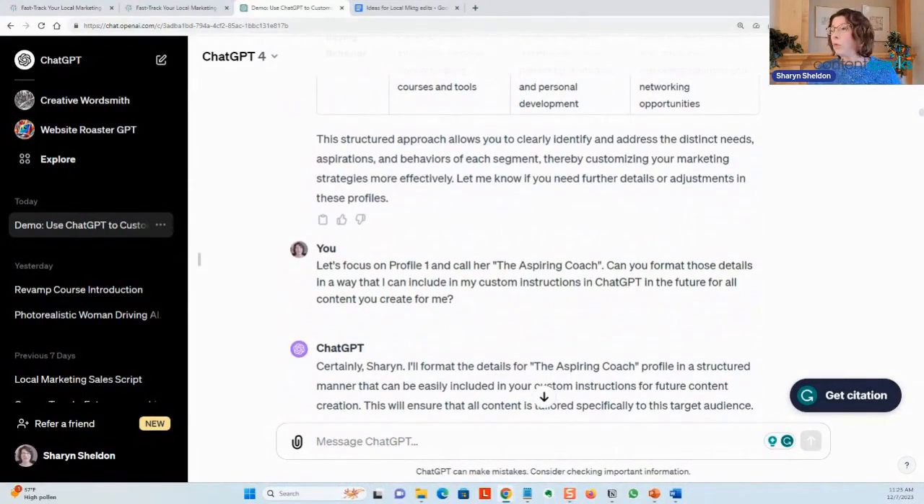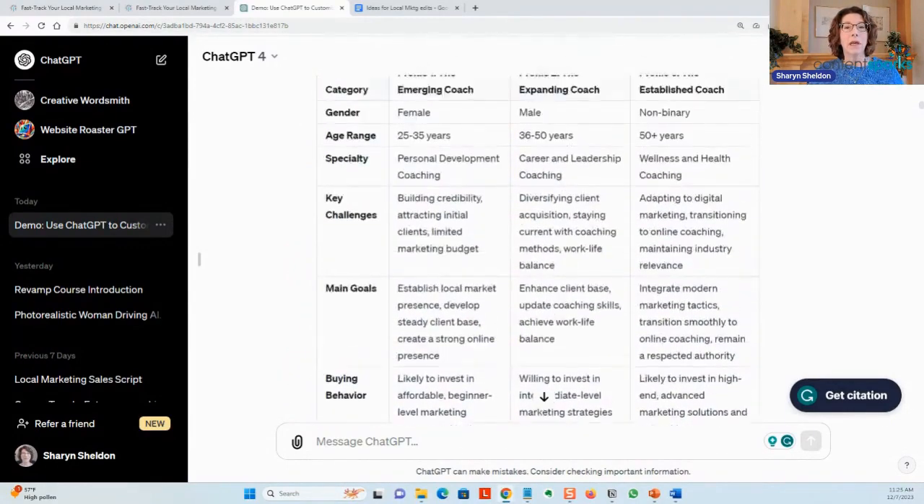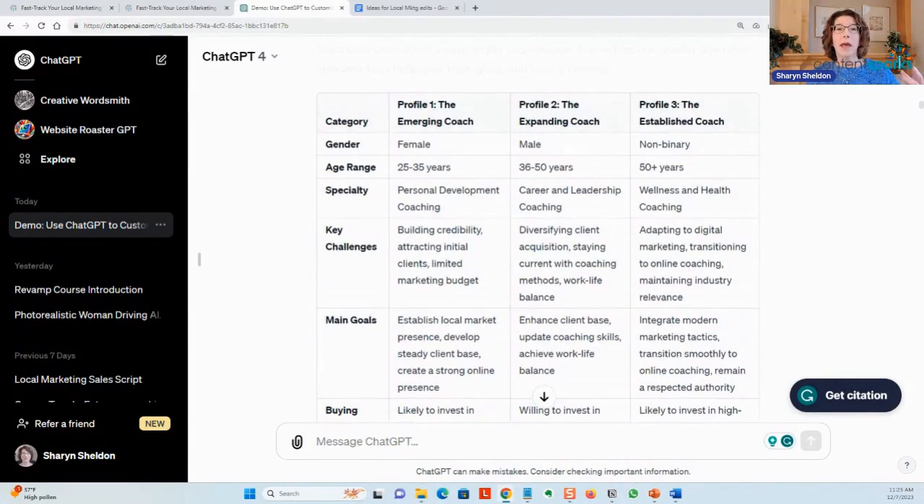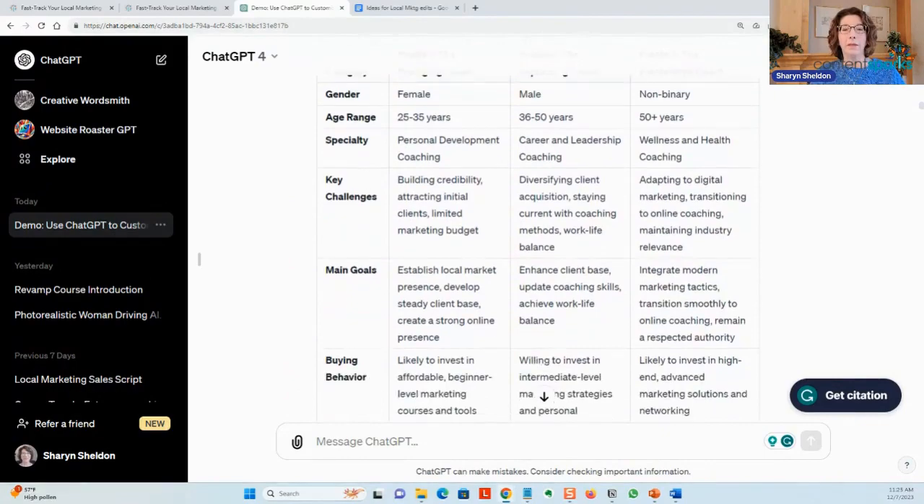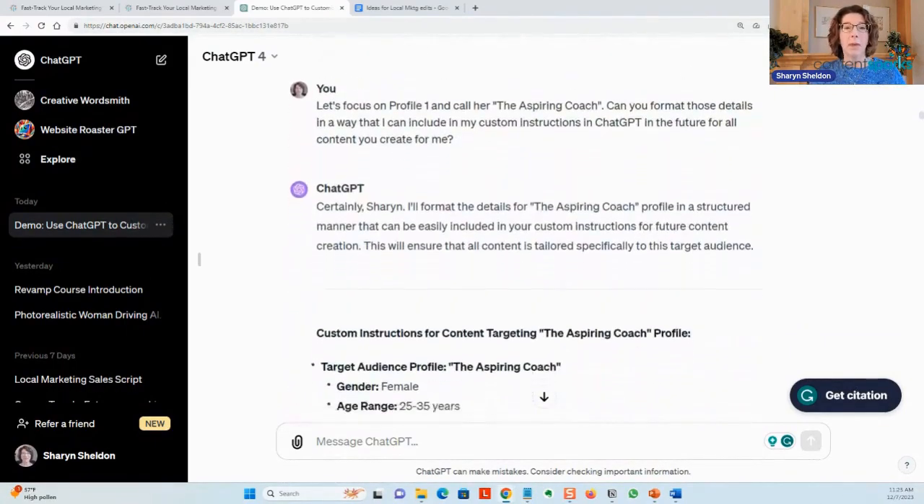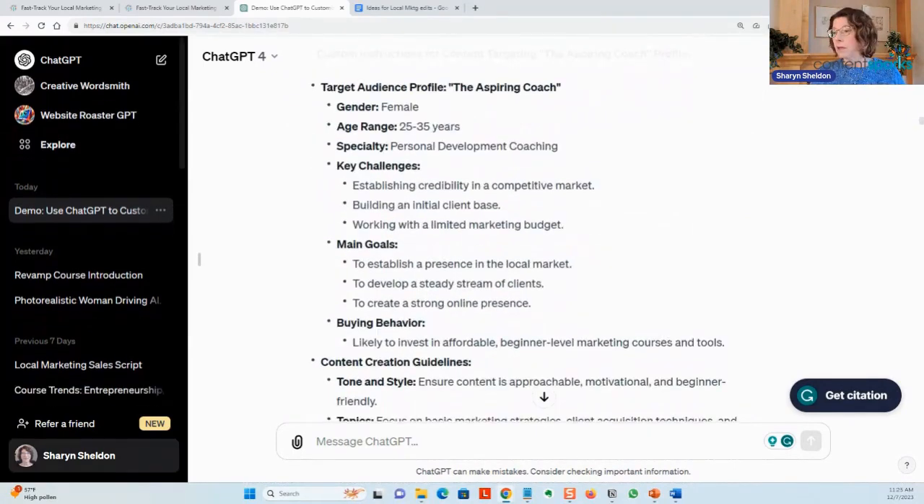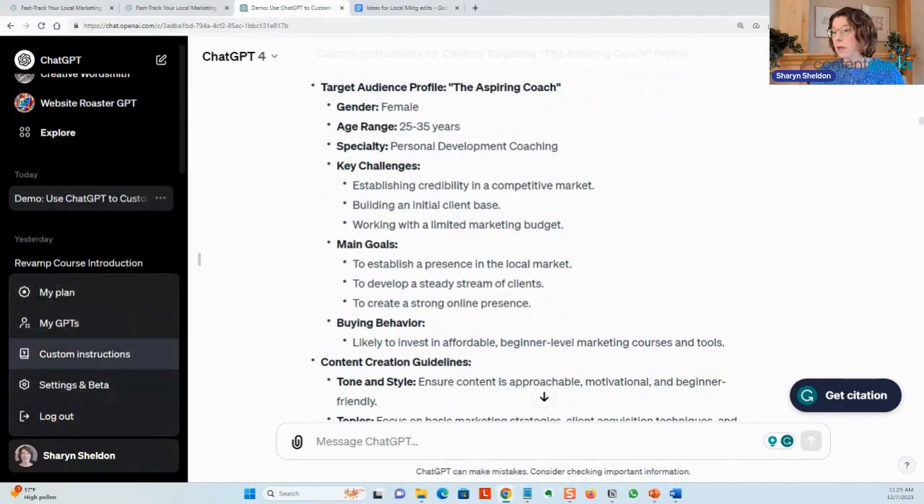Now, you will probably not want to use this as is, in which case you would say, okay, let's take profile 1, call it the aspiring life coach, but use these details and tell it exactly what you want, what that profile is, the target audience, and then ask it to format it. So here it's gone and put it into a format that I could just copy and paste into my custom instruction. And you can see what that looks like here.